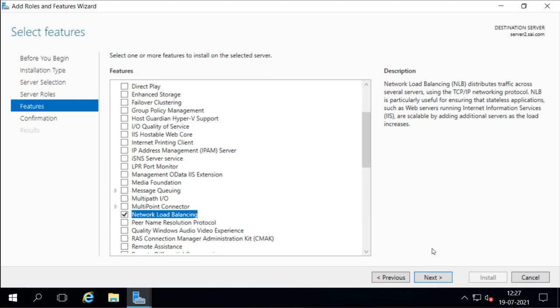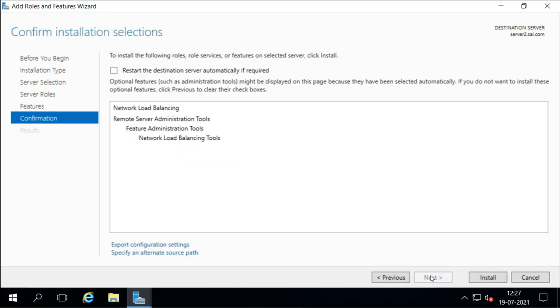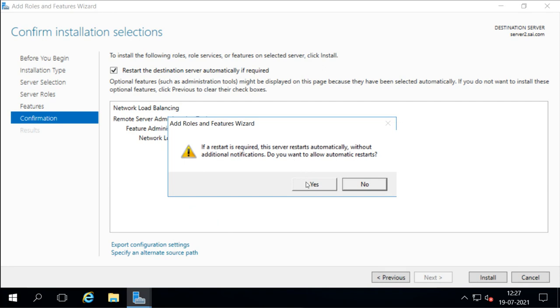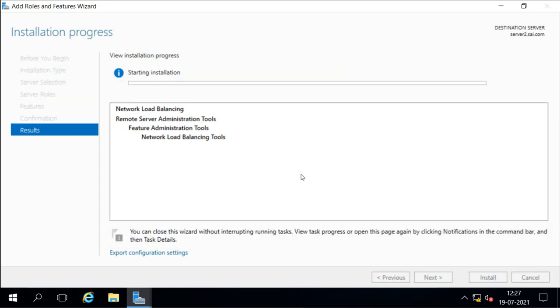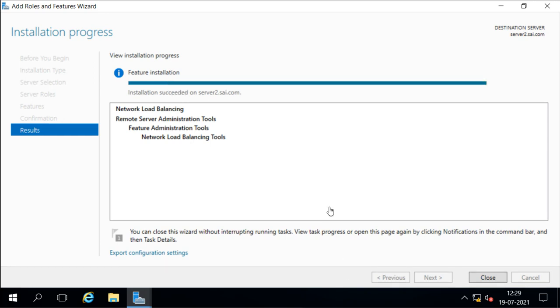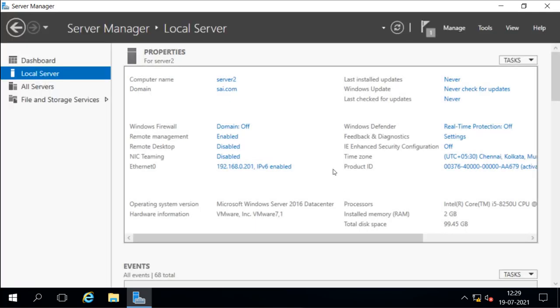So I know what I am doing, so I'll go on to install this. Restart if needed, and then I will select install. It is starting the installation. It will take a little time. Now the feature is installed here. So what we will do now is go to server 3 and install the same NLB feature.